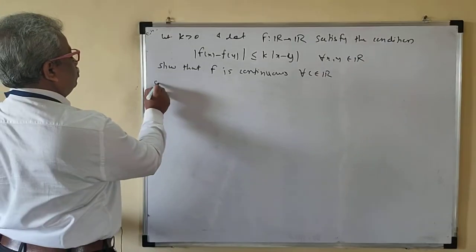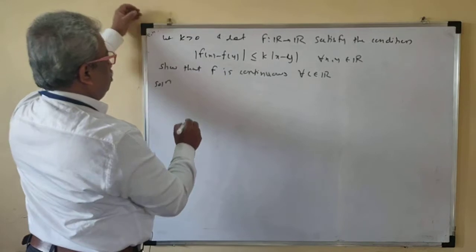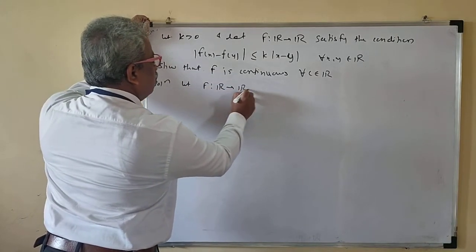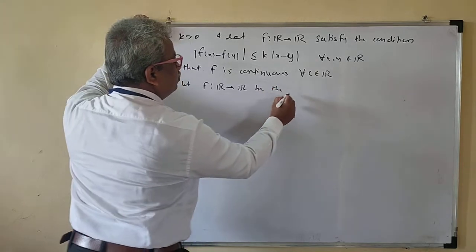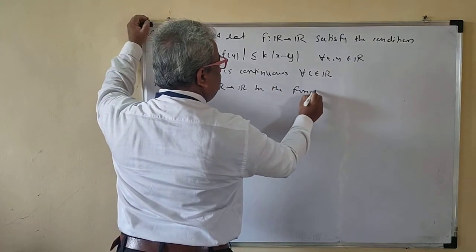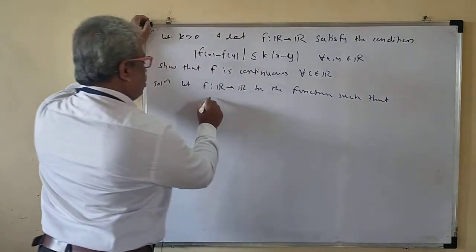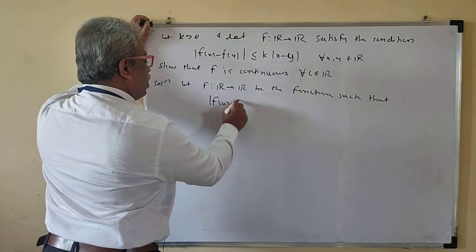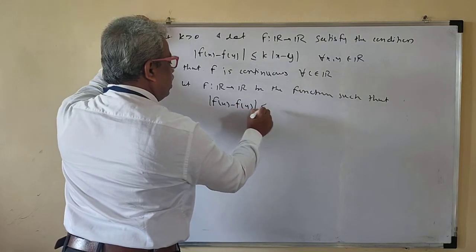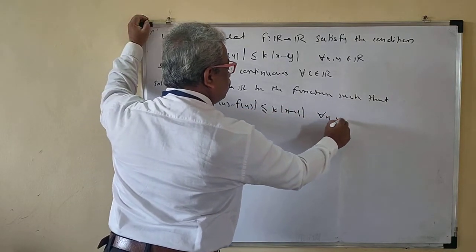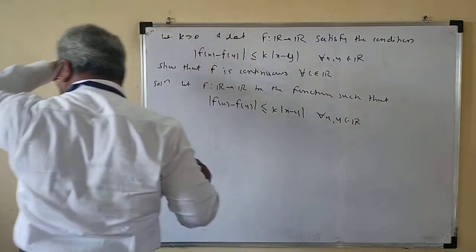Solution. Let f from R to R be the function such that mod of f of x minus f of y is less than or equal to k mod of x minus y for all x, y belonging to R. This we have.